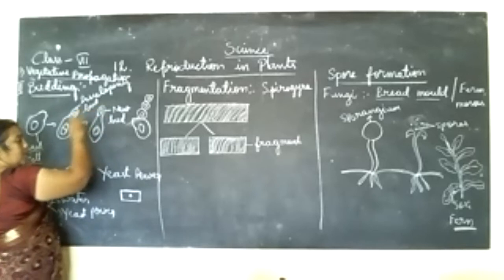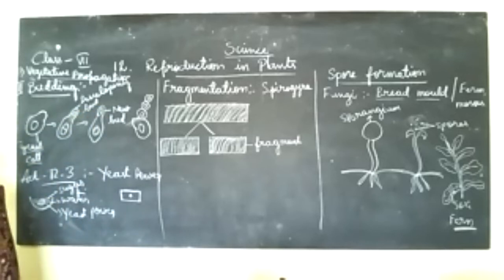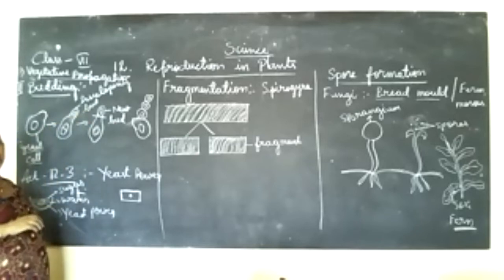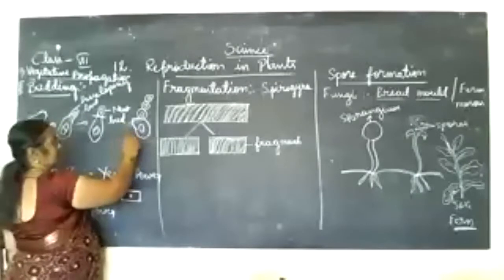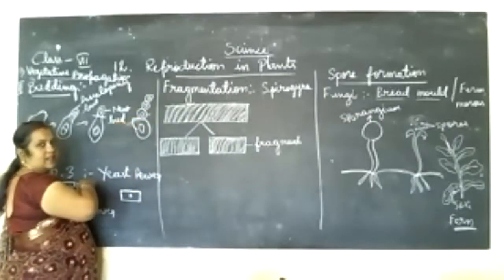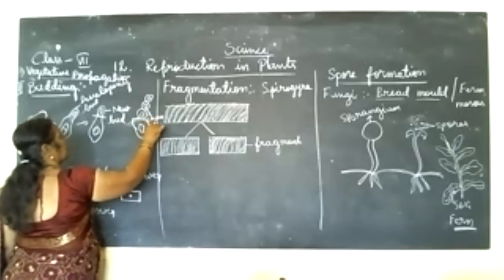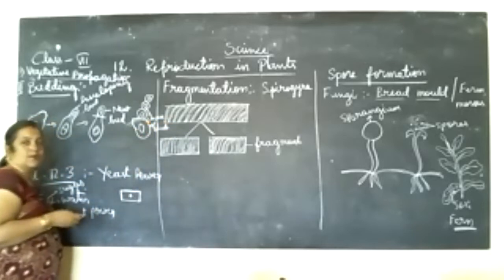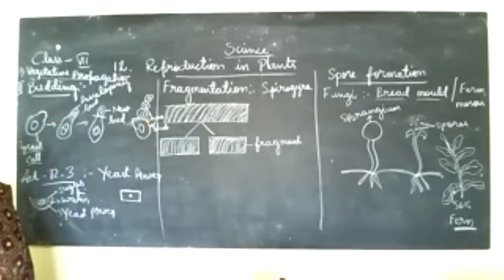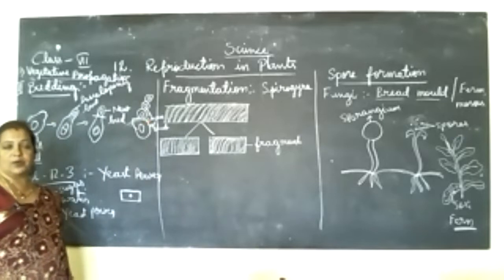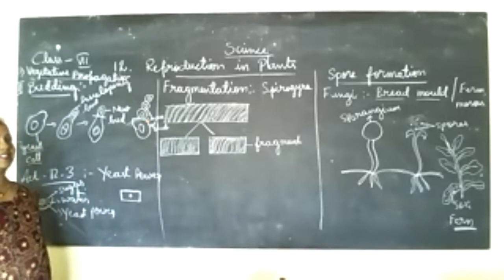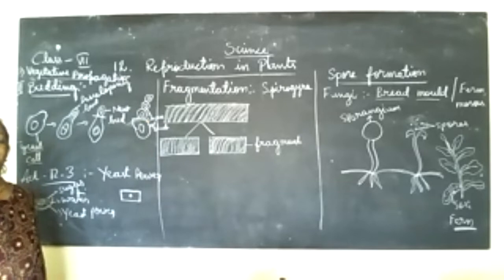When it is able to take its own nutrients and perform all the life activities, at that time it gets detached from the parent body and grows as a new individual. Some of the buds, see, this is the parent body and this is one bud. From this one bud, there can be a chain of buds also. Multiple buds may be forming, and each one, when it gets proper nutrients from the surrounding environment, a little water, sunlight and humidity is enough for them.